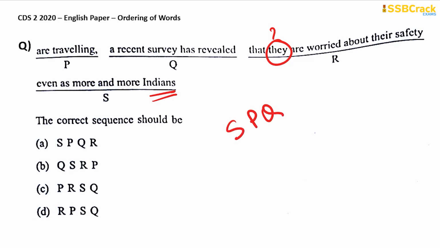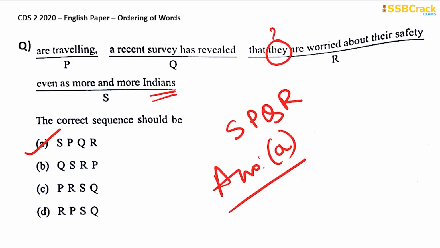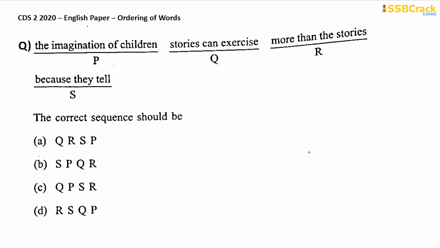Perfect. So what will be the sequence? S, P, Q, R. Let's find it out. It's there in option A only. Therefore, your answer is option A. Easy one, right? Next one. The imagination of children. Stories can exercise more than the stories because they tell. Now, a little bit complex, this one. So how can we understand what to connect with and what not to? What parts should get connected?